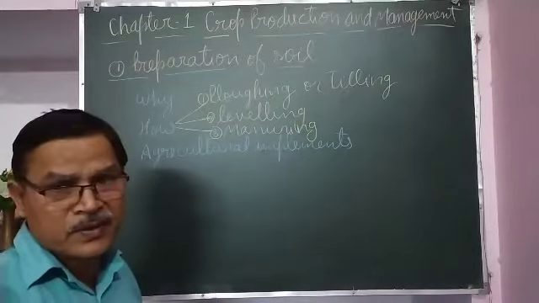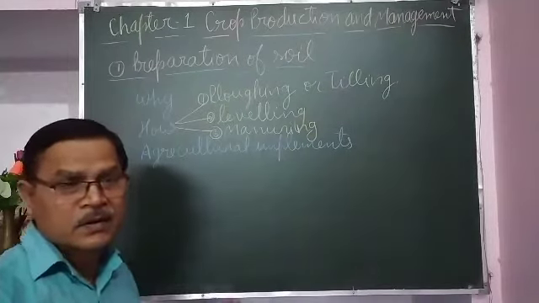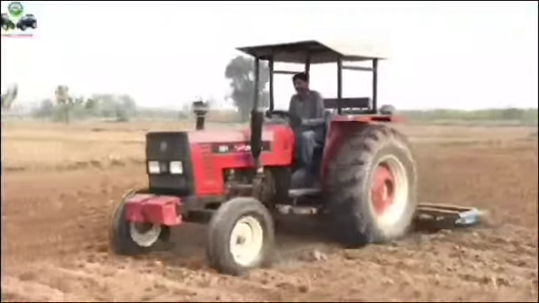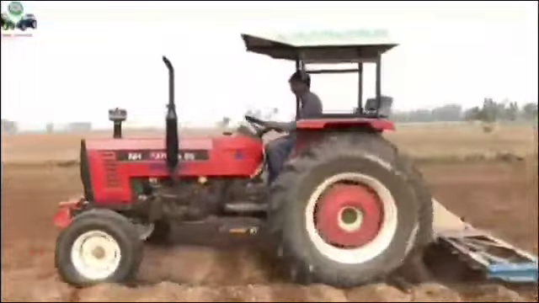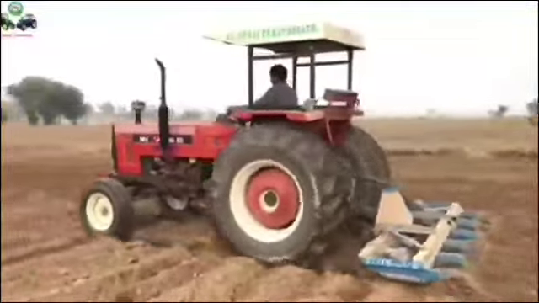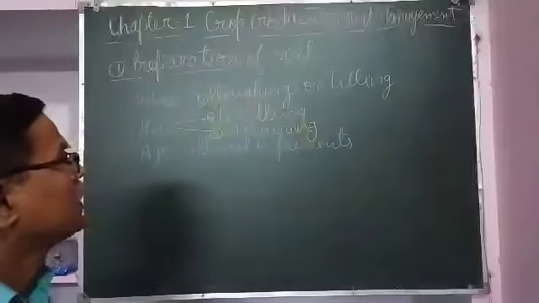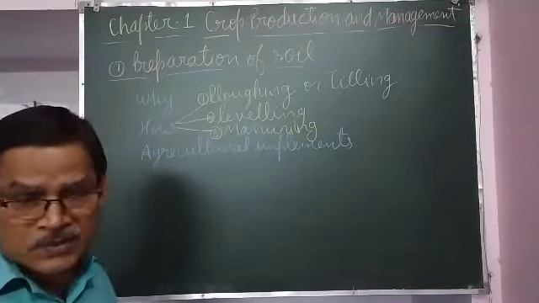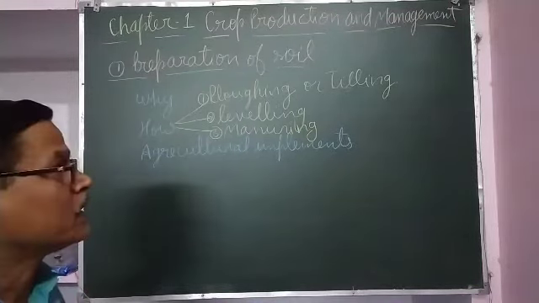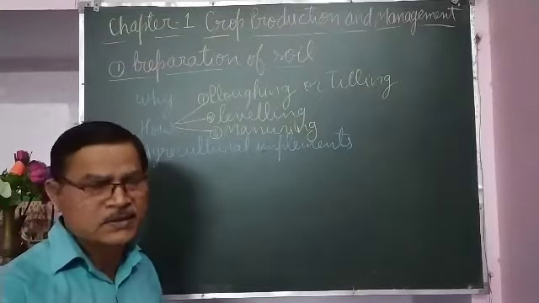Nowadays most of the ploughing is done with the help of cultivators, which are dragged by tractors. Ploughing of land with the help of tractors takes less time and less effort.